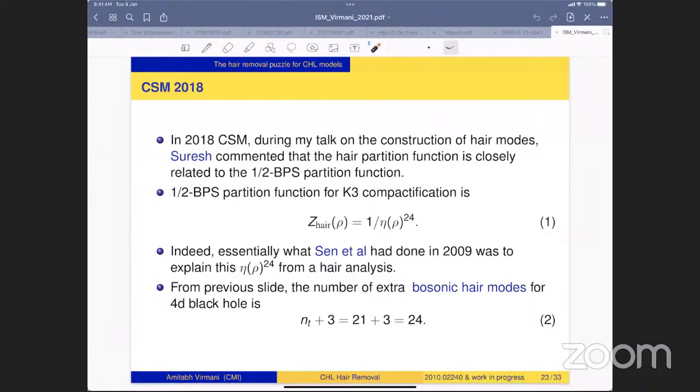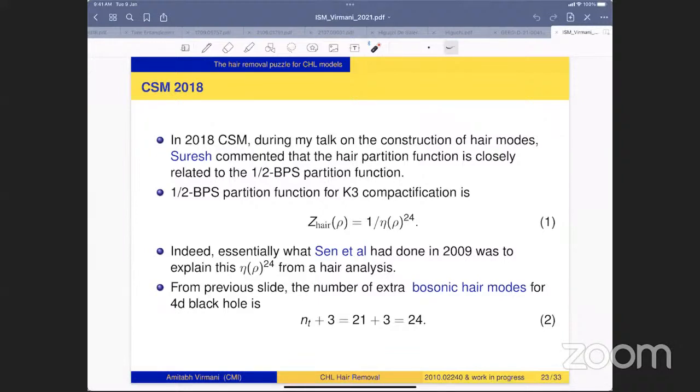And from there, this collaboration started, and we started exploring how these hair modes that we are talking about are related to the CHL models and the half BPS partition function. Okay, so it turns out that for the K3 compactification, the half BPS partition function, same as the hair partition function, is eta rho 1 over eta rho to the 24. And if we think in terms of this language, then this is essentially what Sen et al. had done in 2009. They explained this eta rho to the 24 from a hair analysis.